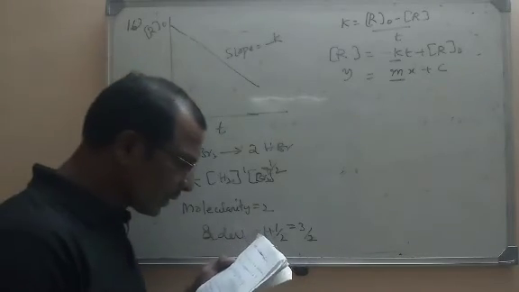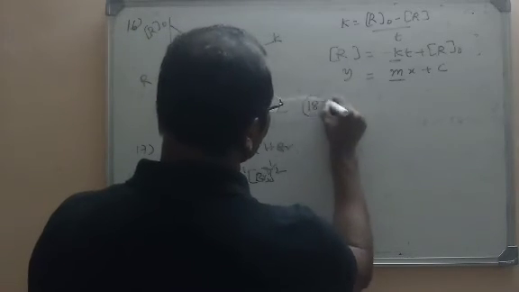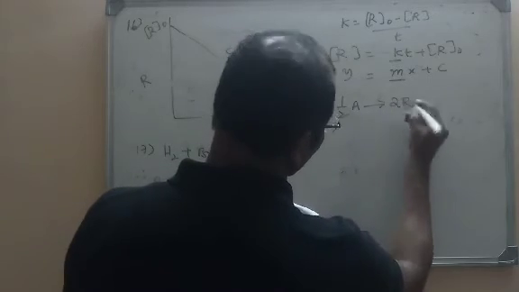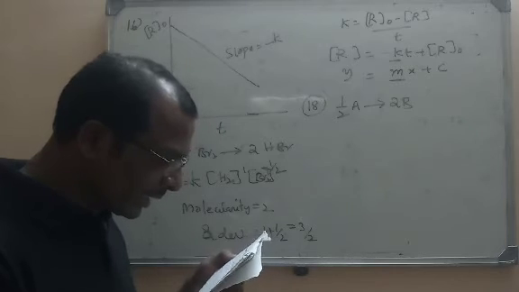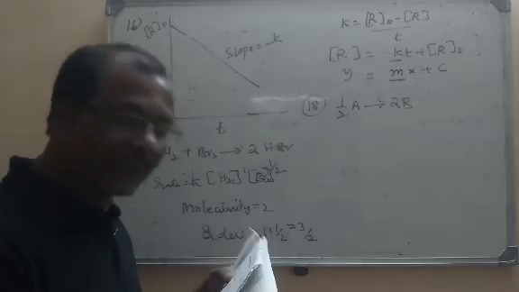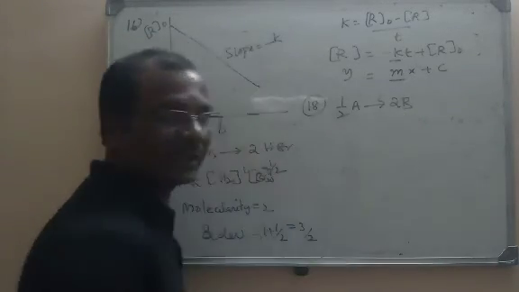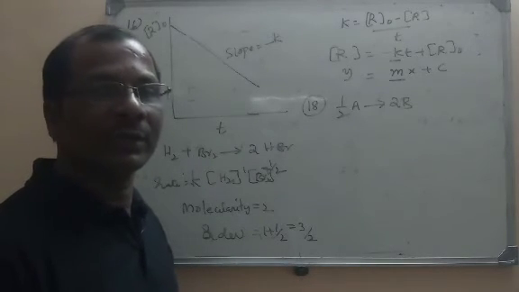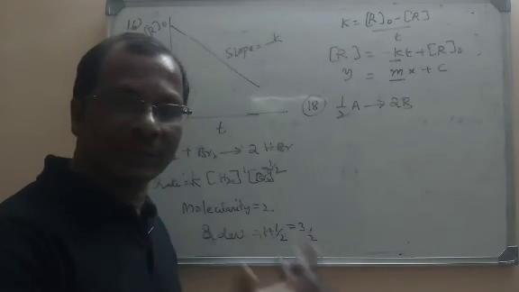Now let us move to the next question. For a reaction, one reaction is given. What is that reaction? A giving rise to 2B. For this reaction, the rate of disappearance of A is related to the rate of appearance of B by the following expression. So here we have to write the rate of disappearance of A in terms of the rate of appearance of B. What is meant by appearance and disappearance? I told you that during a chemical reaction, the reactants will be disappearing and the products will be forming.